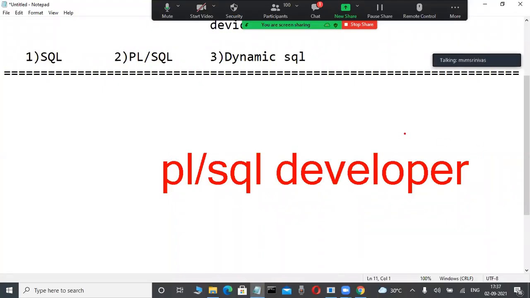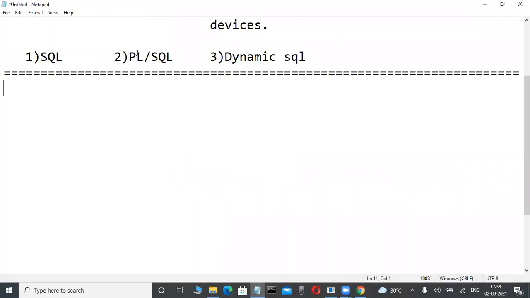This is an easy way, without any hard coding knowledge, you can get a job, because I am basically a PLSQL developer. That's why I am giving very in-depth knowledge of PLSQL.